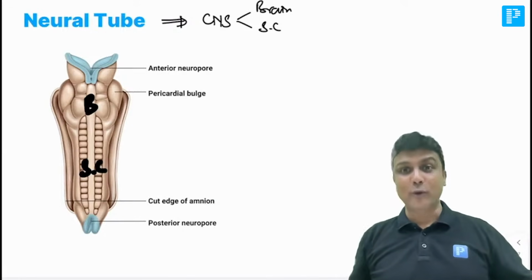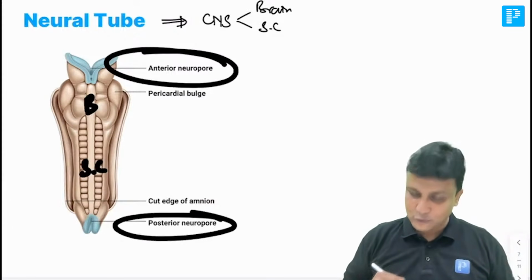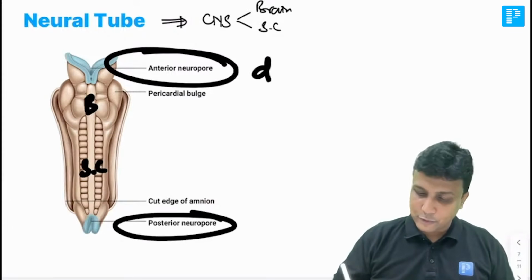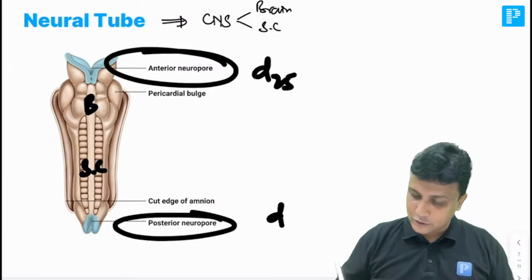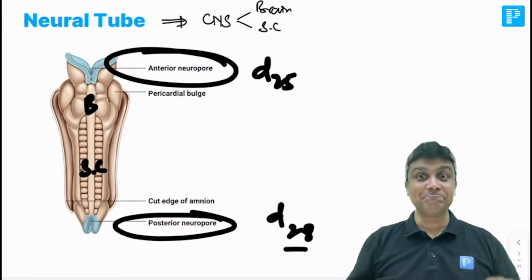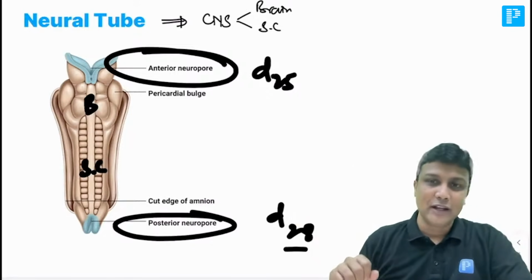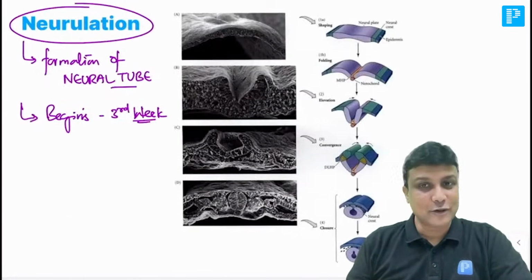Okay. Now you have to remember, my dear doctors, when this closes. When is this going to get closed? So remember, the cranial neuropore will close on 25th day, whereas the caudal neuropore will close on 28th day of the pregnancy. Oh my God. On the 25th day this closes and on the 28th day the caudal neuropore closes, sir. Is it okay? Fine.